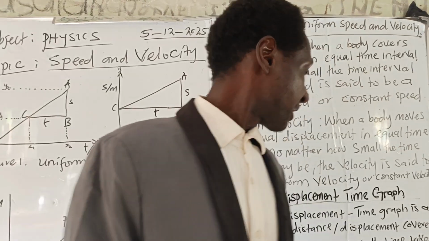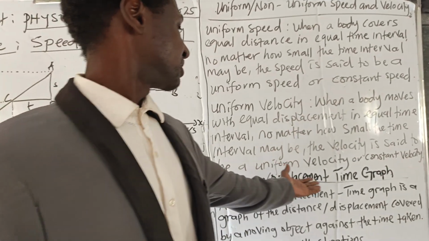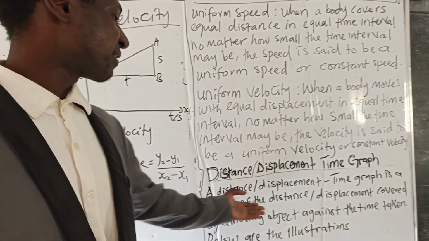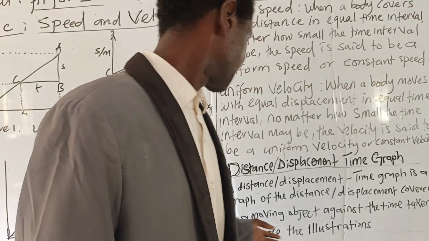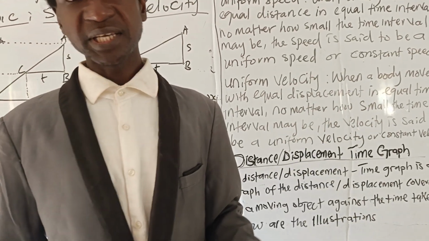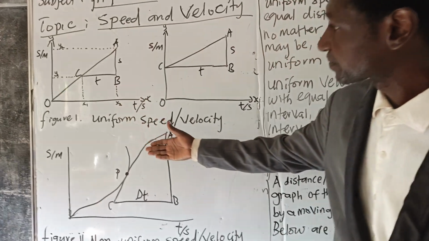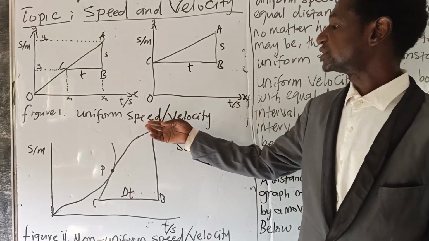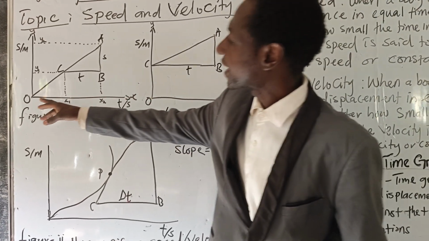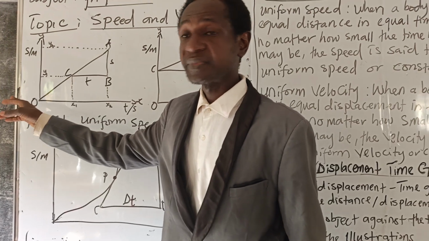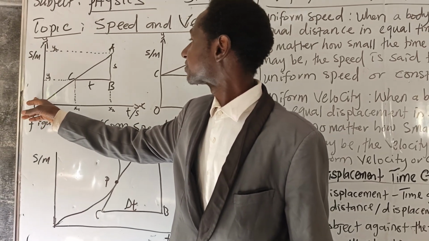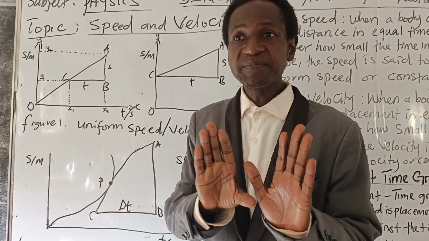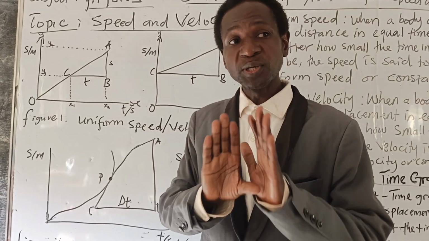So the next thing we have is the distance or displacement time graph. A distance or displacement time graph is a graph of the distance or displacement covered by a moving object against the time taken. And here are the illustrations. In figure 1, we have the uniform speed and velocity, where the body starts from the initial point up to where the body stops. The body has the same velocity or the same speed.